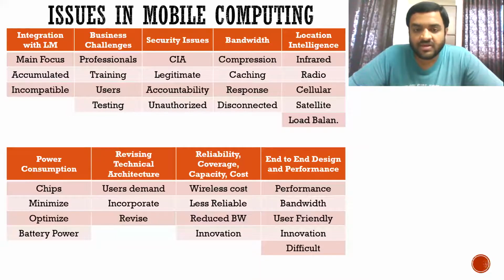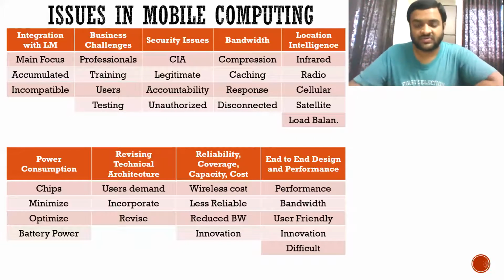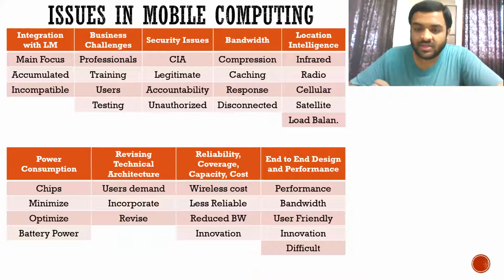Then, if you are compressing the data and you are using cache files, the response will be optimum, or the response time will be reduced. Okay. The response will be received immediately. Now, if you are using compression and caching, even if sometimes you get disconnected from the internet, you might see some information.